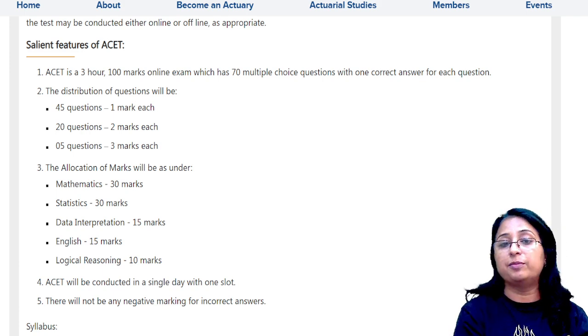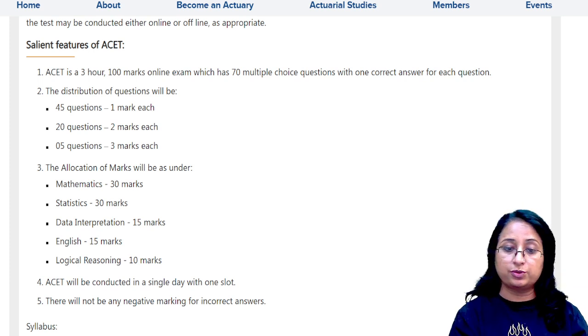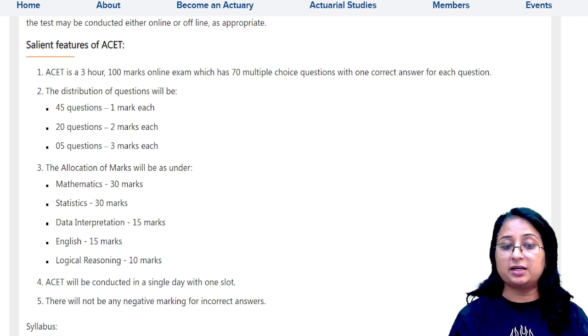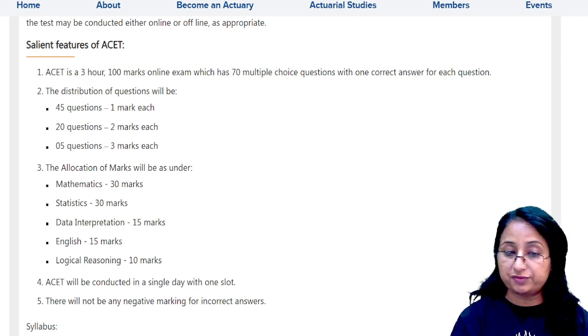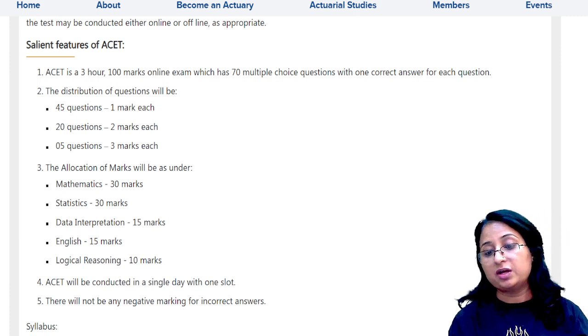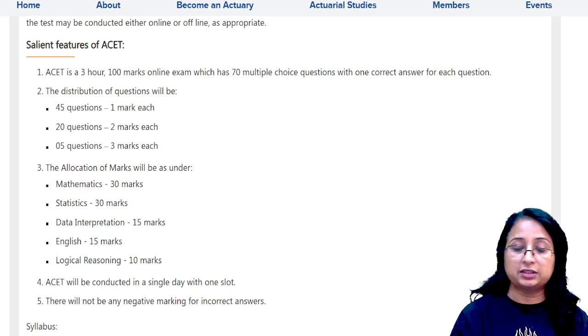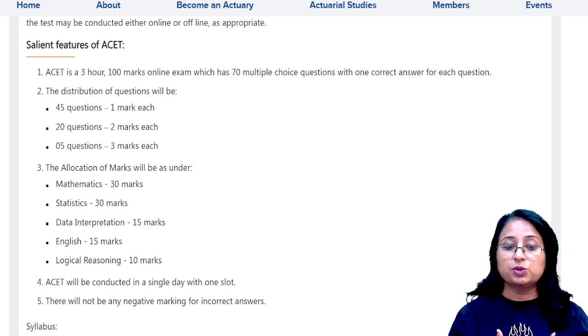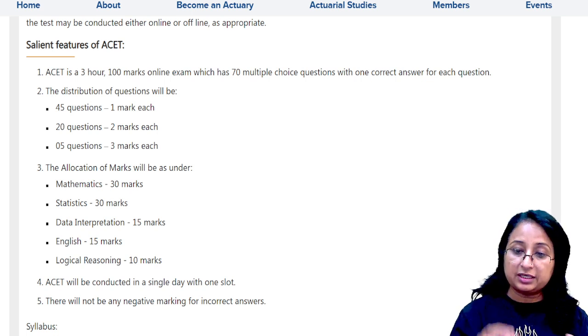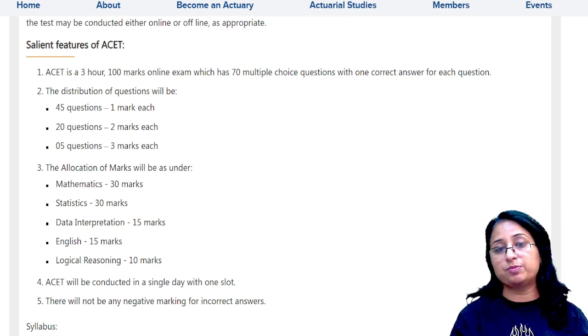The allocation of marks will be as follows. For example, mathematics, they are giving 30 marks, stats, 30 marks, data interpretation, 15 marks, English, 15 marks, and logical reasoning, 10 marks. ACET will be conducted in a single day with 1 slot, and there will not be any negative marking. These are all things you must be aware of.